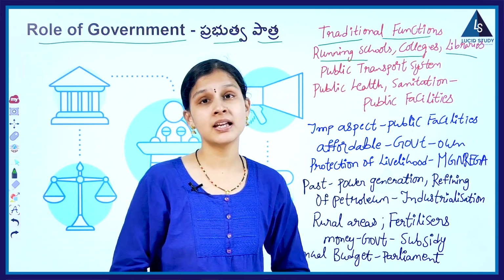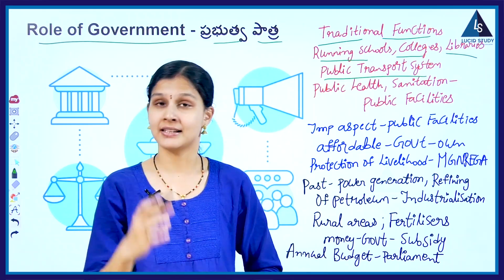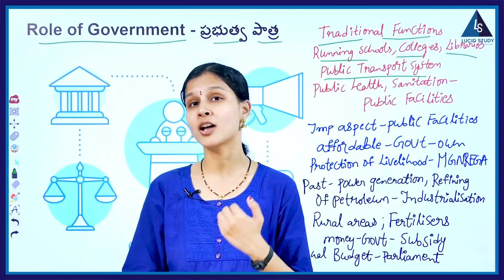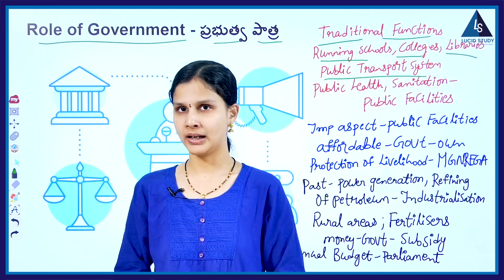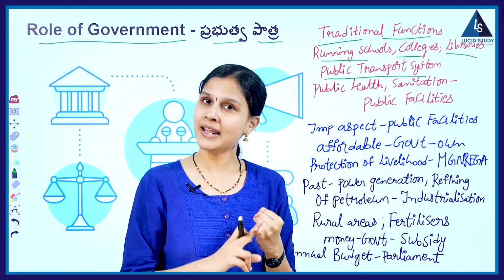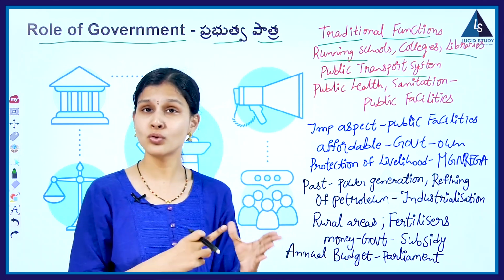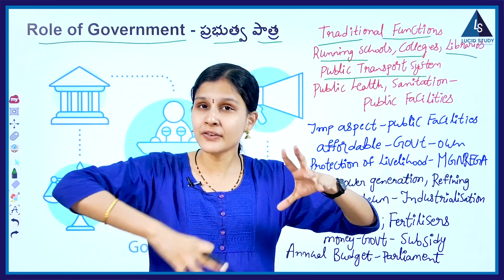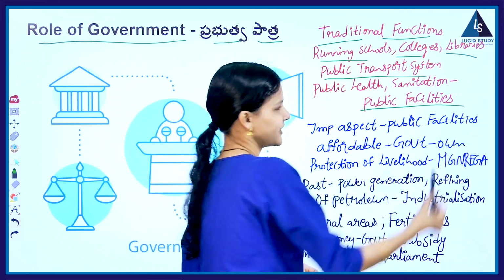Public transport systems like roadways and railways are also established, run and maintained by government only. Facilities like public health, sanitation, healthcare centers, hospitals, schools and colleges are collectively called public facilities.